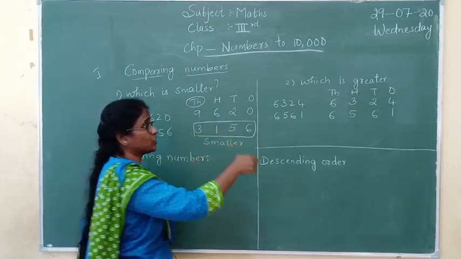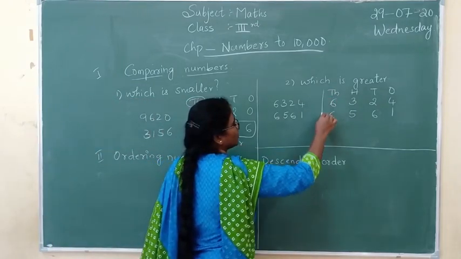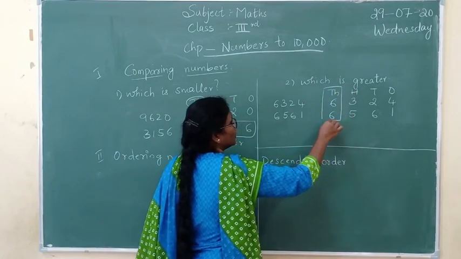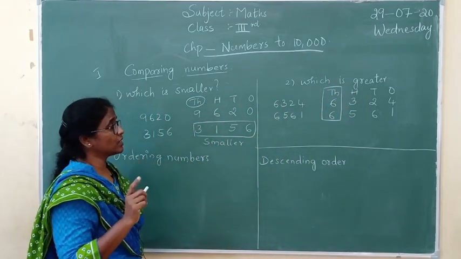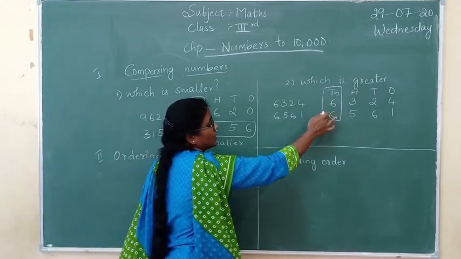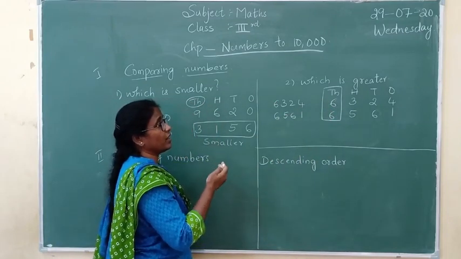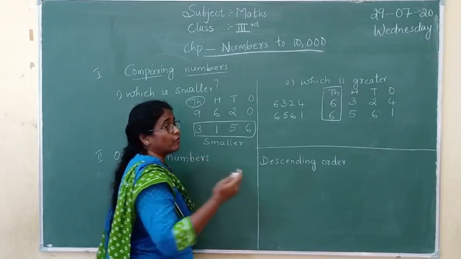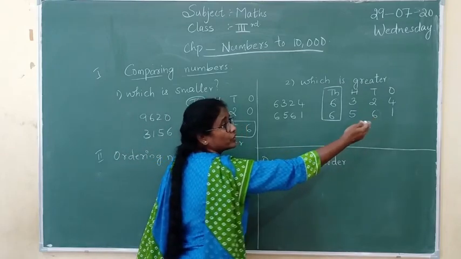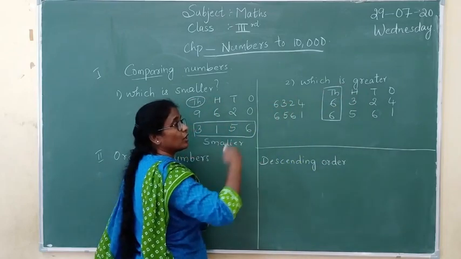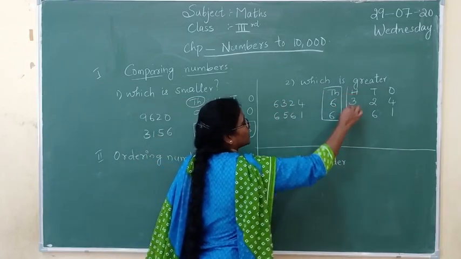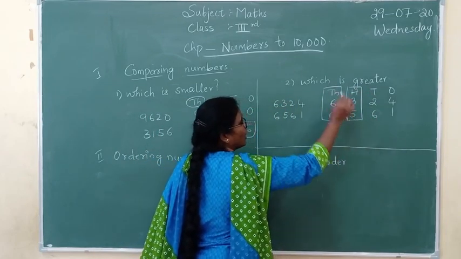Let us see the thousands place, children. Now, let us see the thousands place over here. So, in the thousands place, both the numbers are 6, isn't it? Both the numbers are 6. When both the numbers are 6, we cannot compare. We can say that both are same. But we have to see the next numbers also, which are there in the 100 place, 10s place and in the 1s place. Now let's come for the 100 place.